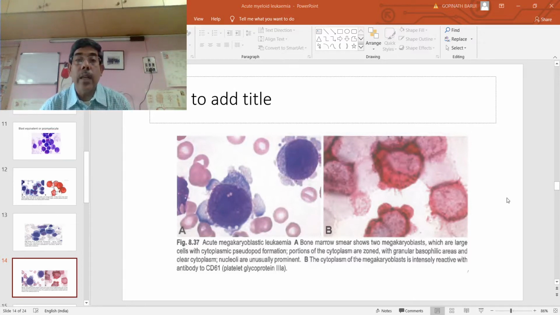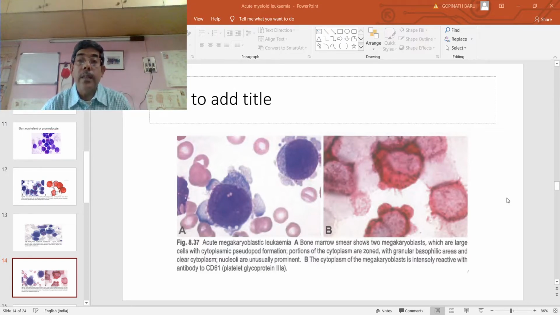This is acute megakaryoblastic leukemia, showing the bone marrow as well as the peripheral blood picture. Bone marrow shows two megakaryoblasts, which are large cells with cytoplasmic pseudopod formations. I have already told that any blast having cytoplasmic prolongations, pseudopods, or blebs on the surface, we may consider a megakaryoblast. Of course, we will have to confirm by immunophenotyping.